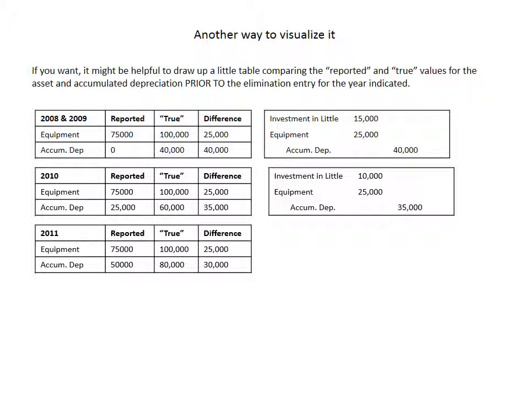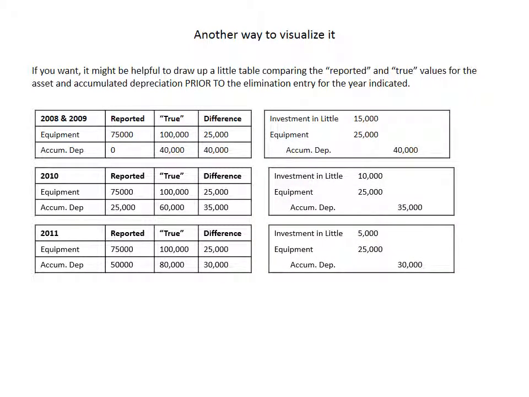In 2011, same drill. The reported equipment and accumulated depreciation are 75,000 and 50,000. The true equipment and accumulated depreciation are 100,000 and 80,000. So the differences would be as indicated. So what do we need to do? We need to increase equipment by 25,000. We need to increase accumulated depreciation by 30,000. And we're carrying forward $5,000 of unrealized gain into 2011, the final year.